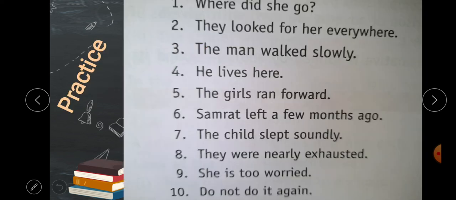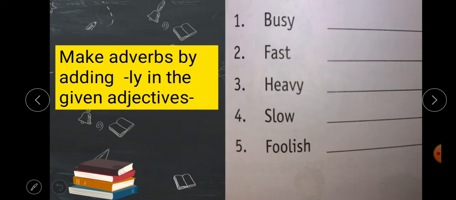Now the practice time. As you see in this picture, there are 10 sentences and you are to pick out the adverb and write the type of adverb. For example, in the first sentence, where did she go? What is the adverb here? Where. It defines go. So this is an interrogative adverb. So like this, you are to do this practice. Next, these are some adjectives and you are to make adverbs from these adjectives.